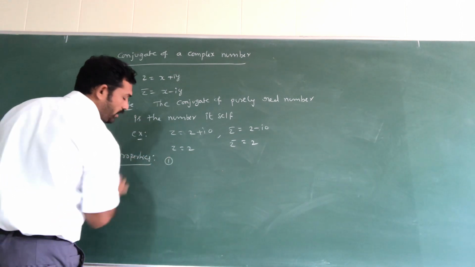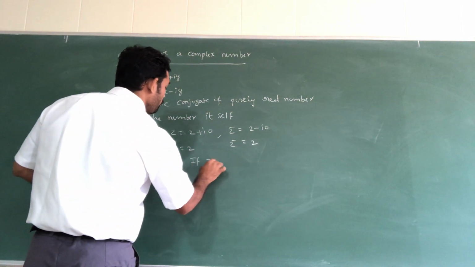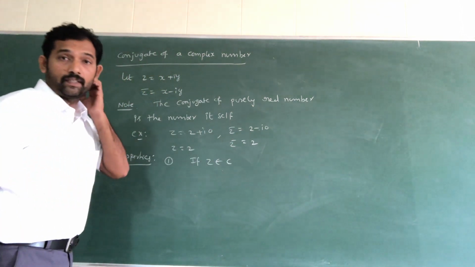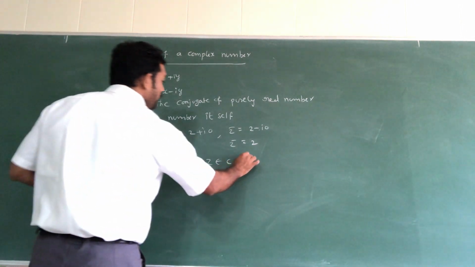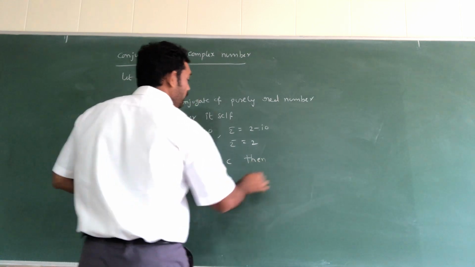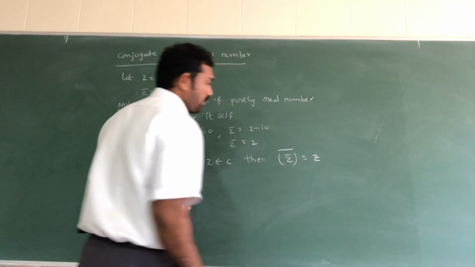So the first property: if z belongs to C, so z is any complex number belonging to C, then the first point is z bar whole bar equal to z.